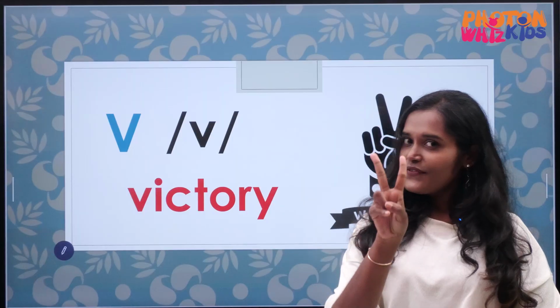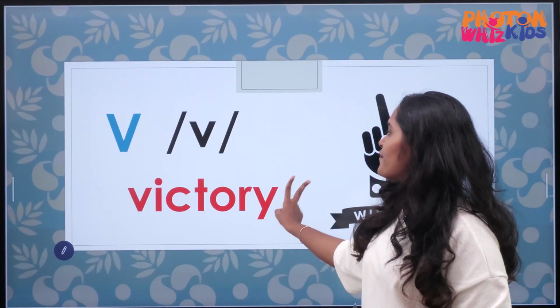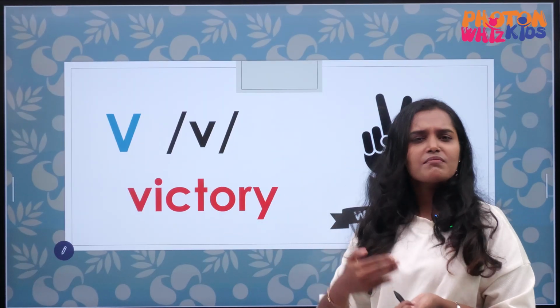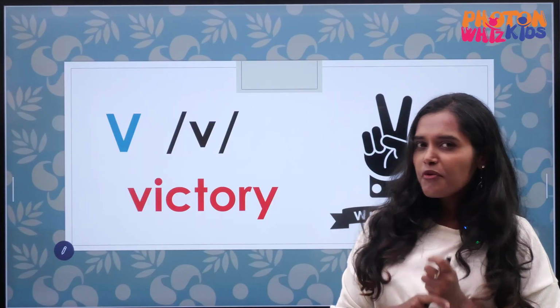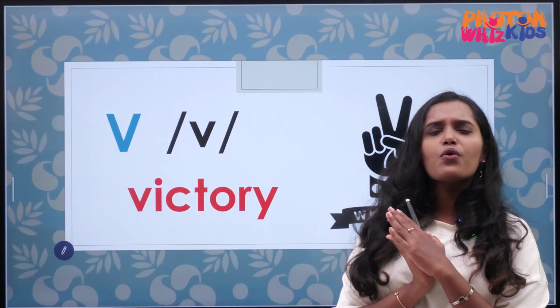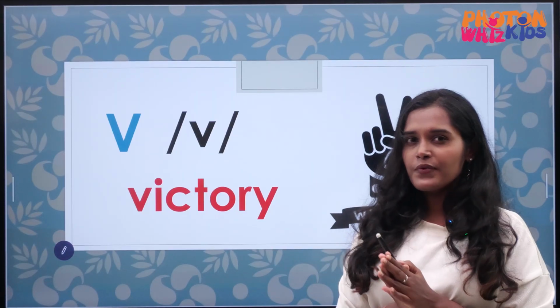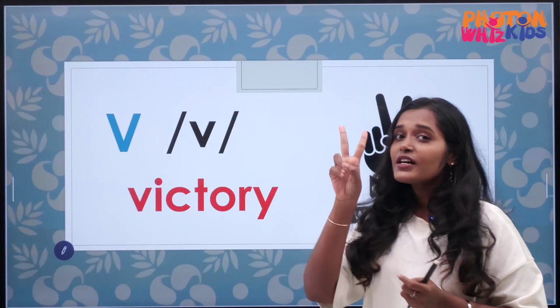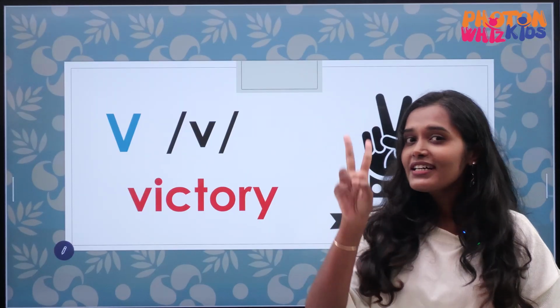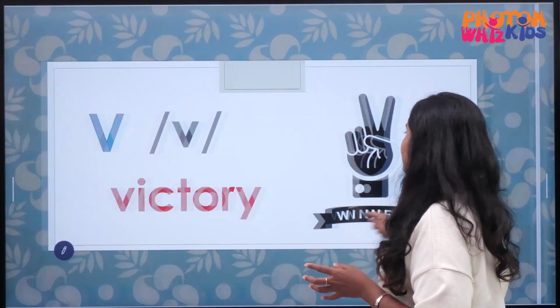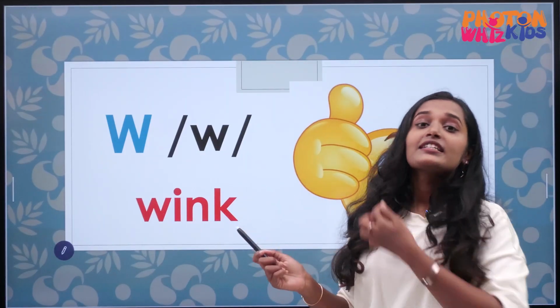So the next alphabet is V. V for victory. What does it mean by victory? Victory means triumph. Wherever we go, whatever we do, we will be successful there. Triumph, the success. So, victory.